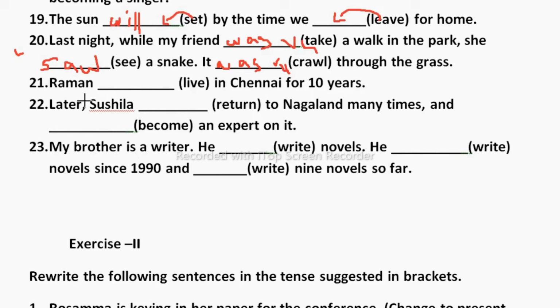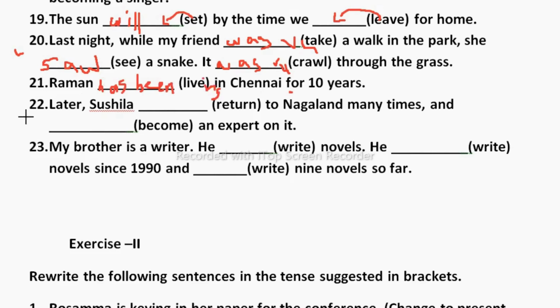So this man is still living there. So that's why it's present perfect continuous. The structure of present perfect continuous is nothing but have or had, has plus been plus v4 plus for, and then object. So here, Raman has been living in Chennai for 10 years.